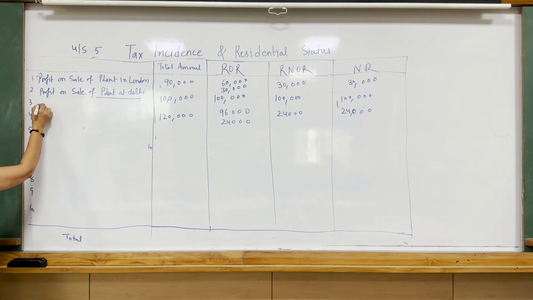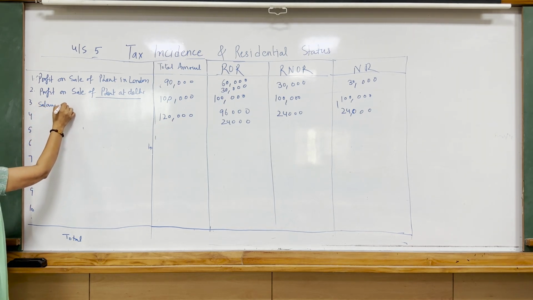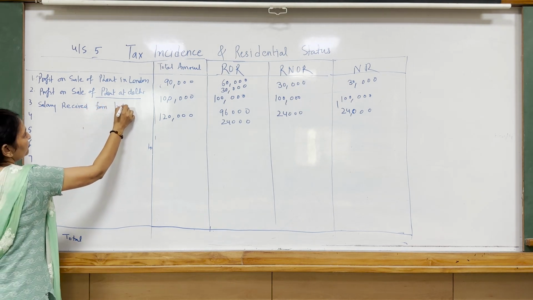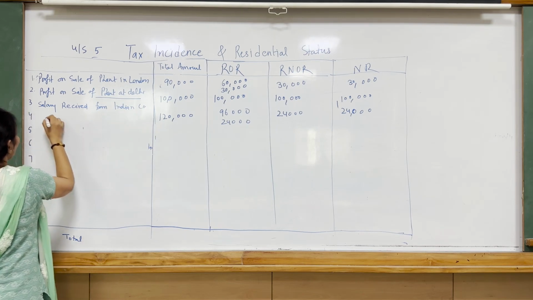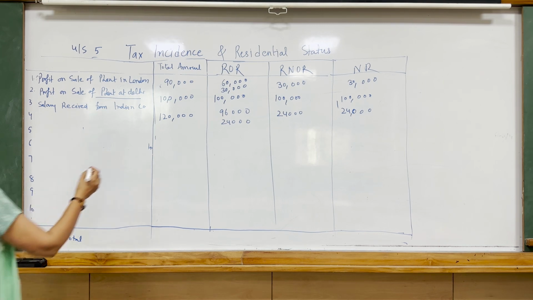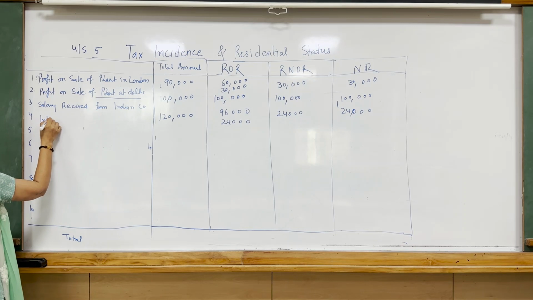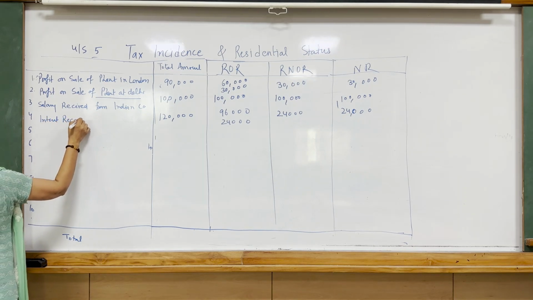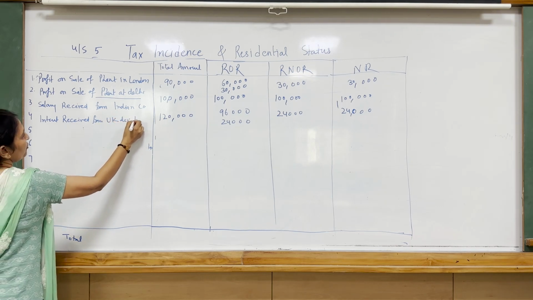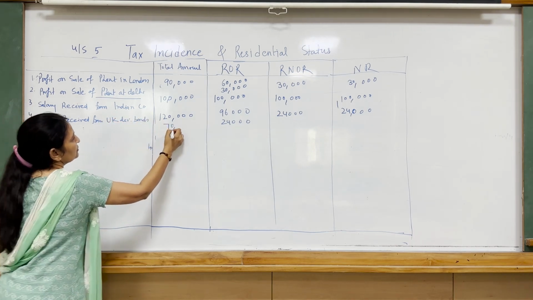Now next is salary received from Indian company. Next is interest on UK development bonds. Entire amount is received in London, 70,000. Interest received from UK development bonds, 70,000.